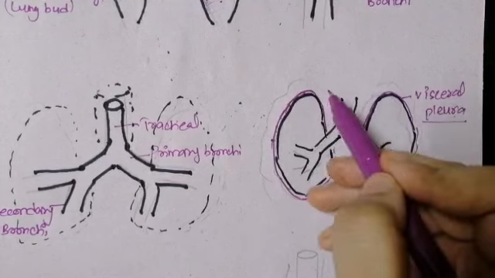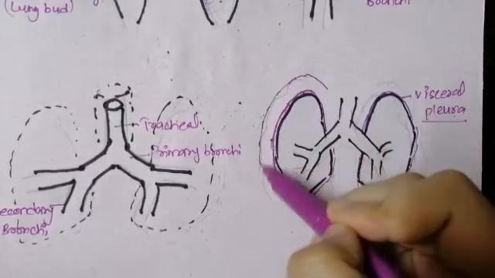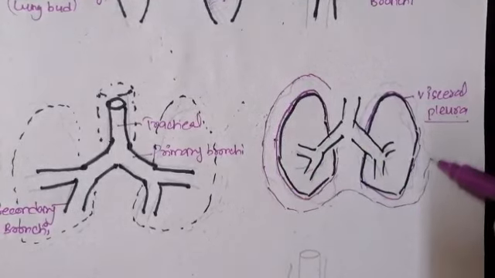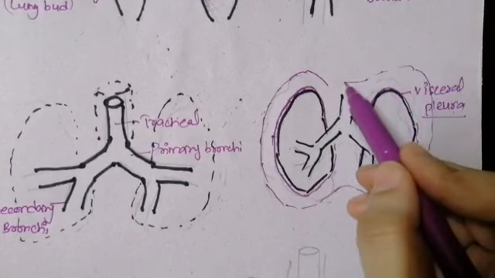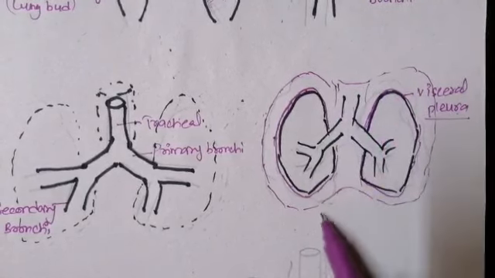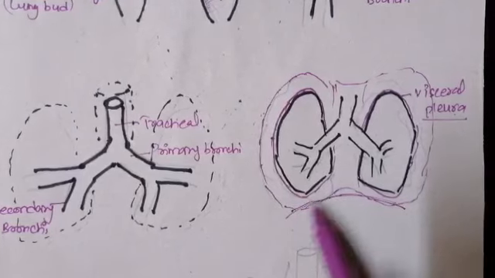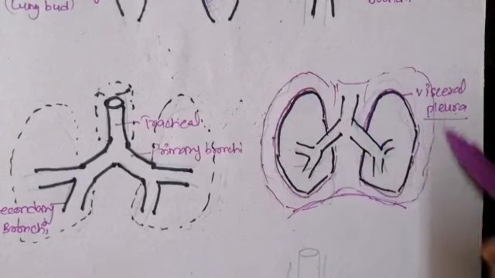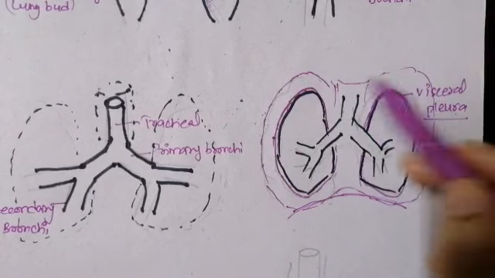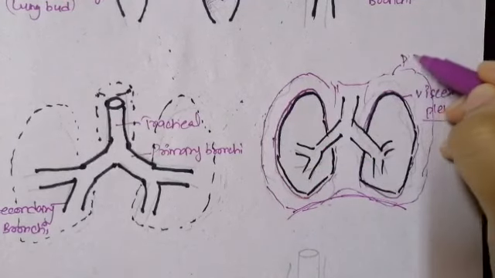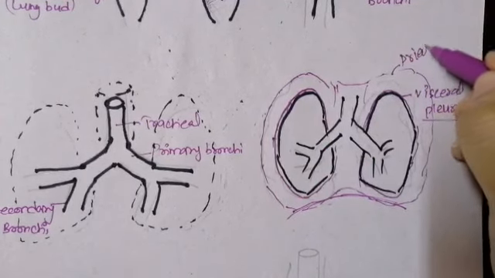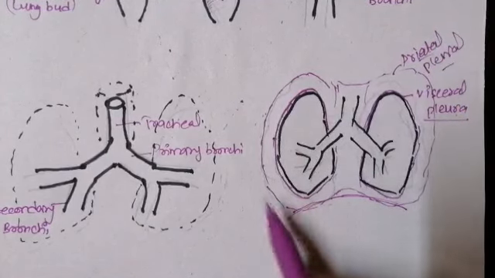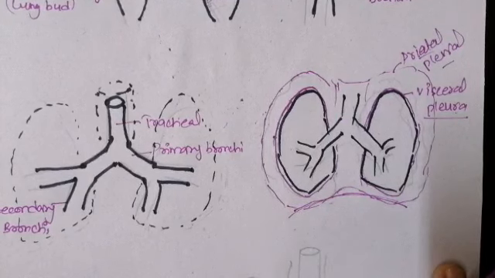The second type of pleura that we can see is somewhat away from the visceral pleura, and this pleura will surround the lungs wholly from the outside, and it will surround the area of the trachea and the area of the diaphragm that will develop inferiorly to divide the thoracic cavity from the abdominal cavity. So this pleura that is present overall on the thoracic cavity and the thoracic wall is called the parietal pleura. So the parietal pleura is present outside the visceral pleura, and it covers the thoracic wall and the thoracic cavity.